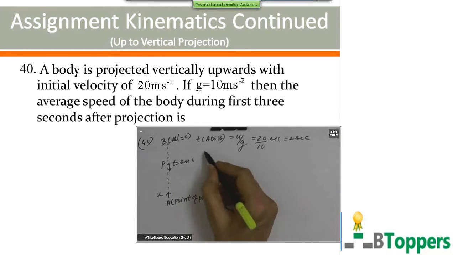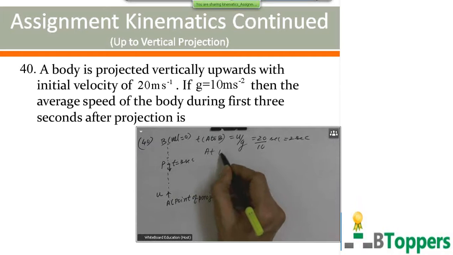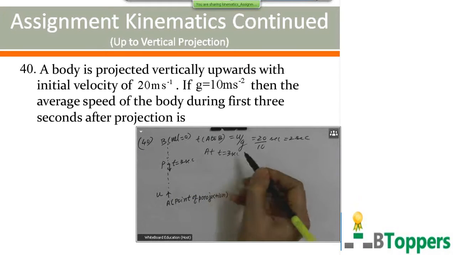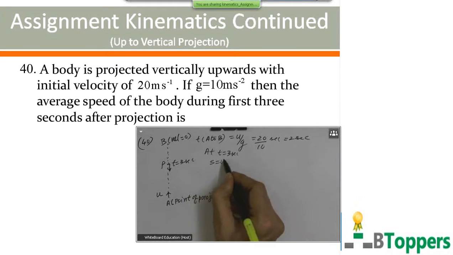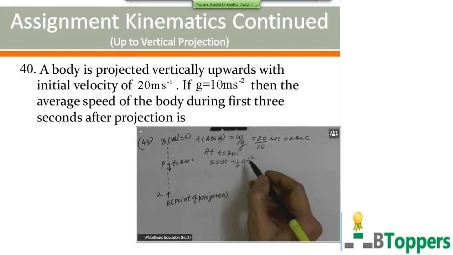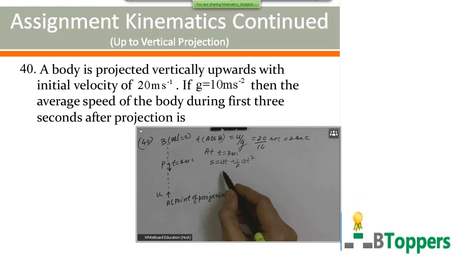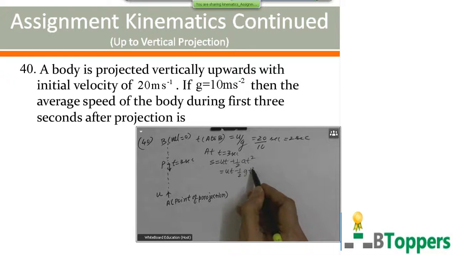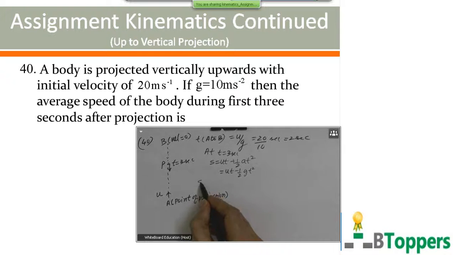So displacement of the body at t equal to 3 seconds can be found by using the equation s equal to ut plus half at square. In vertical projection, you can take a equal to minus g here. So s equal to ut minus half gt square. The initial velocity u is 20 meter per second, t is 3 seconds, g is 10 meter per second square.